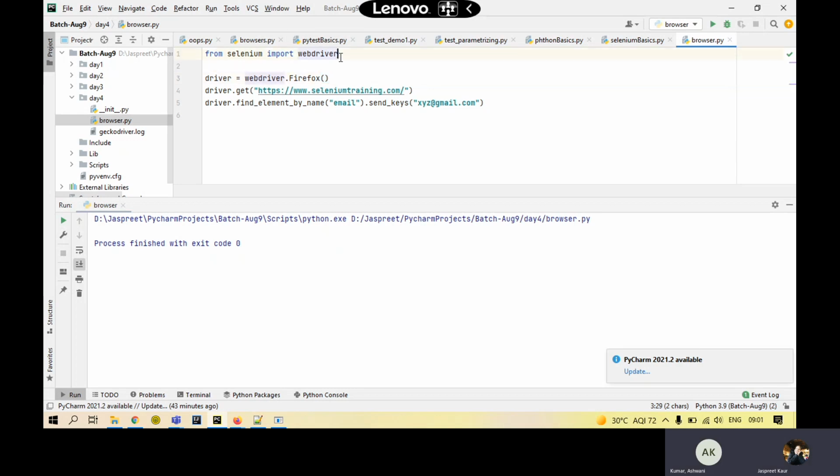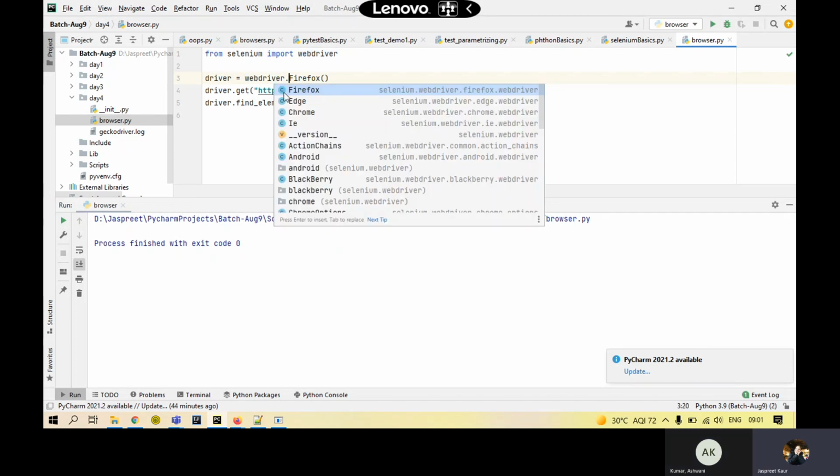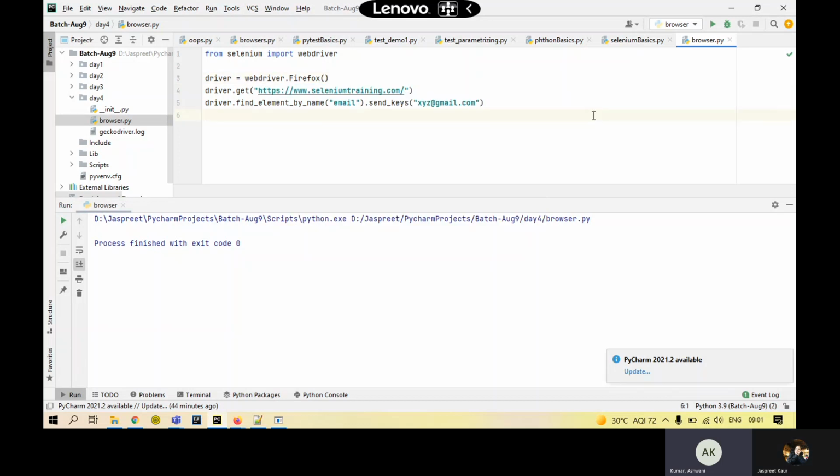Here we are just importing it, and then with this webdriver, there is another class available. Inside this only, it is available. You can see it is a class, the symbol comes up over it. That's what I'm using. Okay. So webdriver is also a class here, and Firefox is also a class here, right?